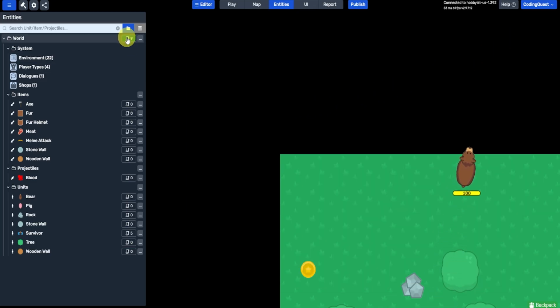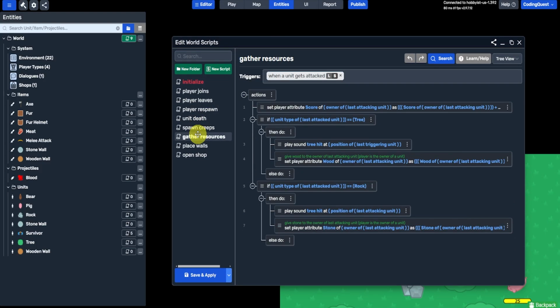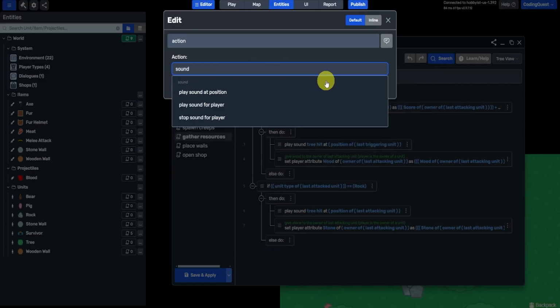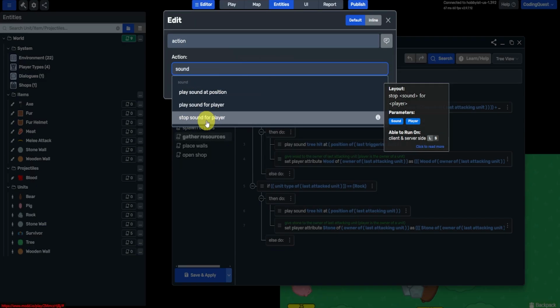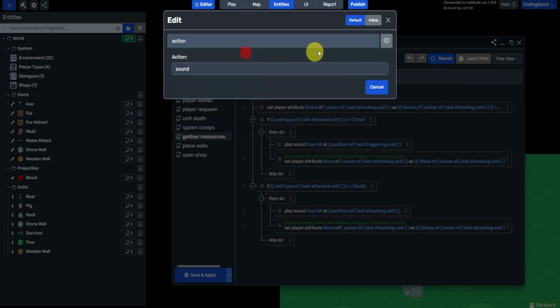So let's head over to our world script, and I've added two examples, and I'm going to explain why I've done this. Kind of as an example, I kind of learned this as I was doing it. Now, here we have a play tree hit sound at position of last triggering unit. Now, this might make sense, and just to kind of show where the sounds are, we have three sound functions: play sound at position, play sound for player, or stop sound for player. Now we're going to use the play sound at position.